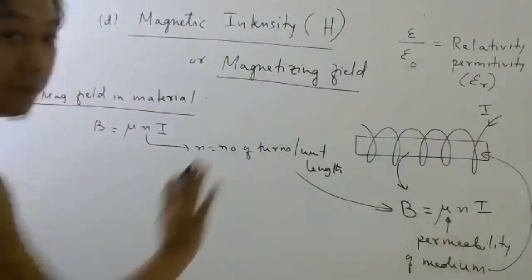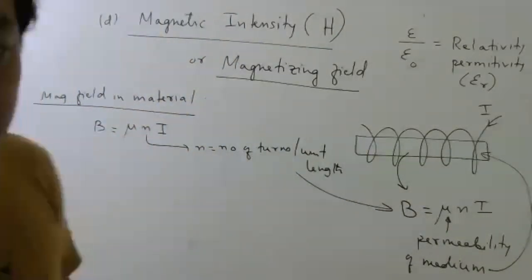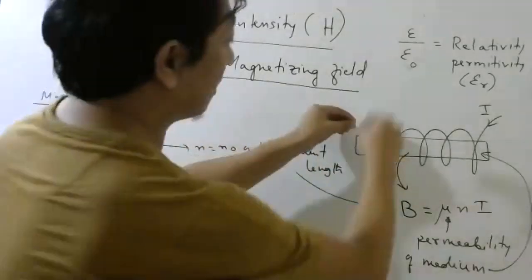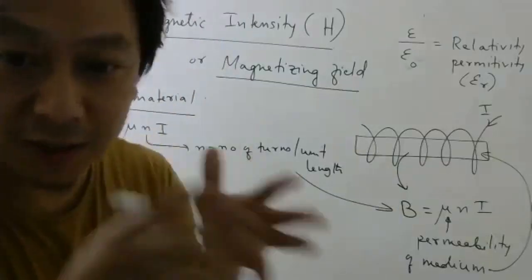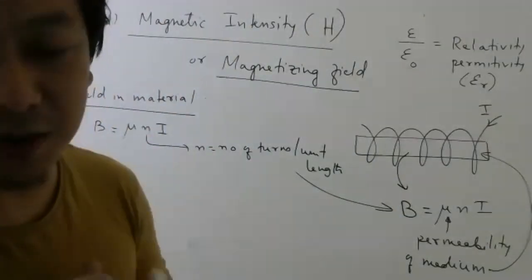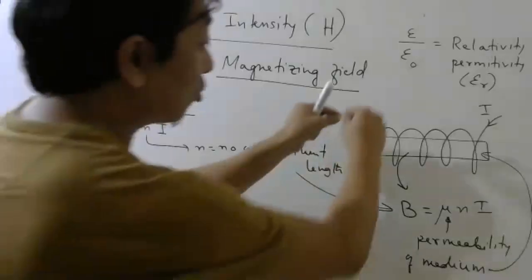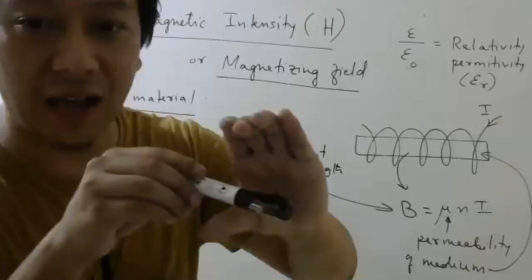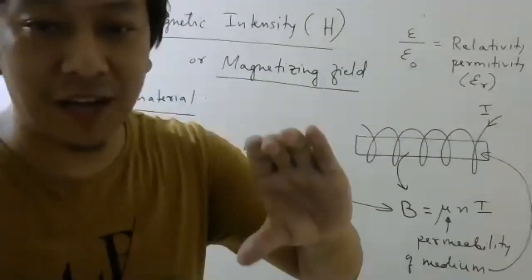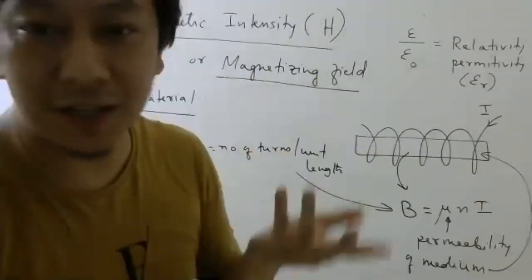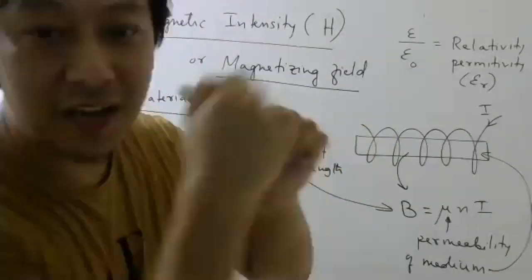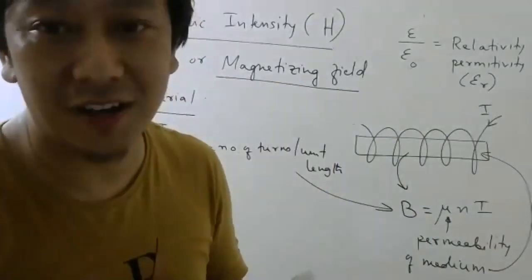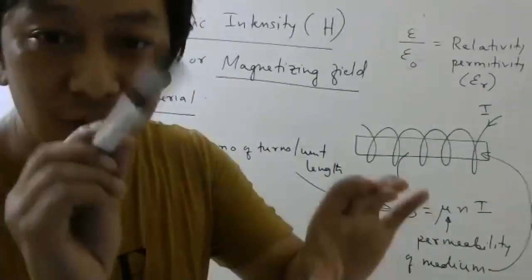This formula, I hope you remember, we have done in the previous chapter. So if you look at this formula, how many numbers are here? That depends on the solenoid. It is not the number of turns, it is the number of turns per unit length. So how many turns are here? That has nothing to do with the material. Whether I put iron, copper, or aluminium, the number of turns does not depend on this material. Similarly, how much current is flowing in the wire of the solenoid will depend on the solenoid, not on this material.